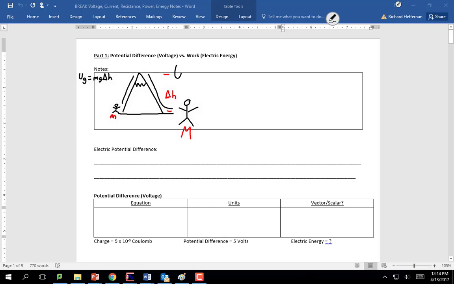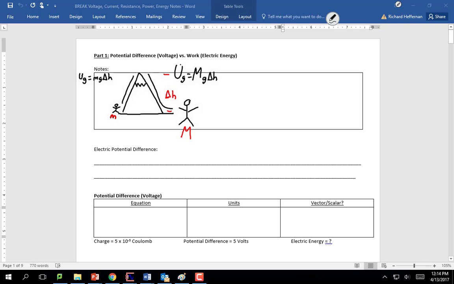My friend's Ug will be bigger because my friend has a bigger mass, even though we still have the same acceleration due to gravity and the same change in height. So we would say that he has more Ug than I do because he has a bigger mass.